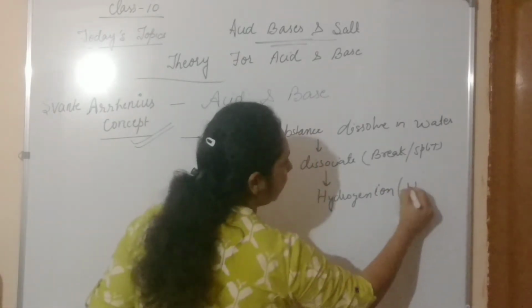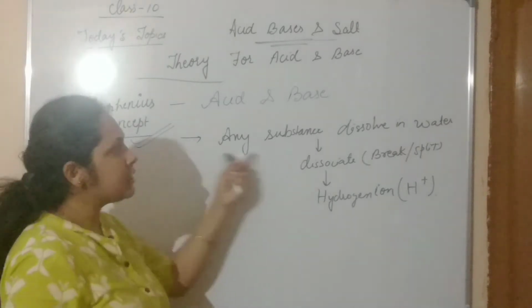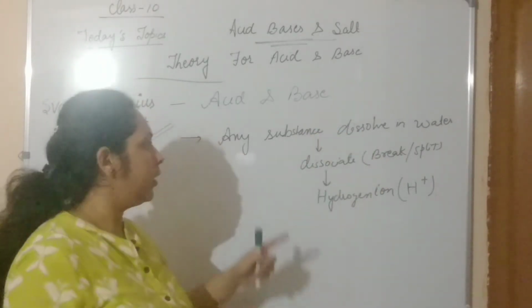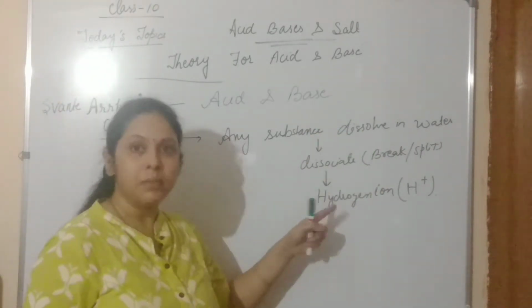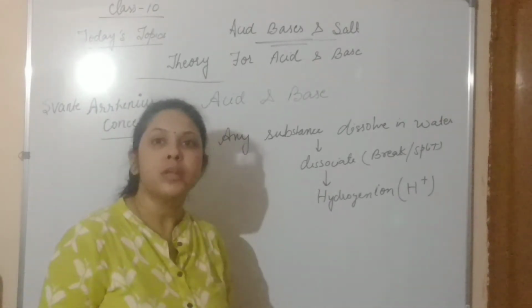We can denote it this way. So if any substance dissolves in water, it dissociates, means it breaks, and produces hydrogen ion.